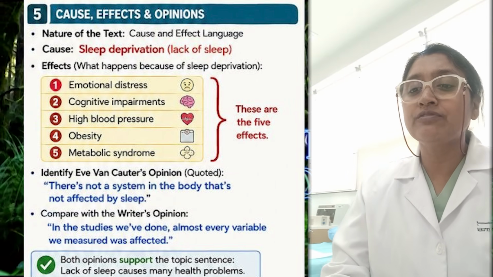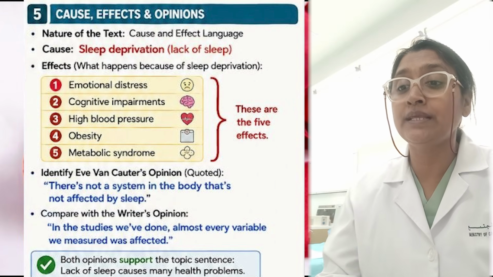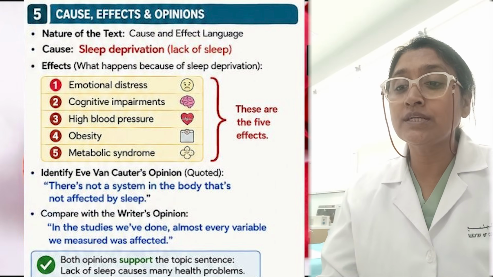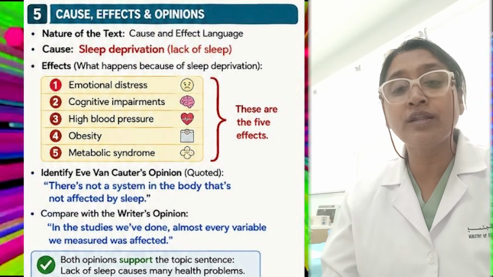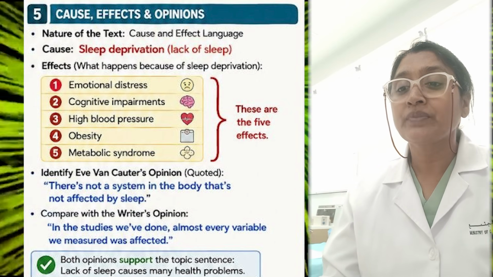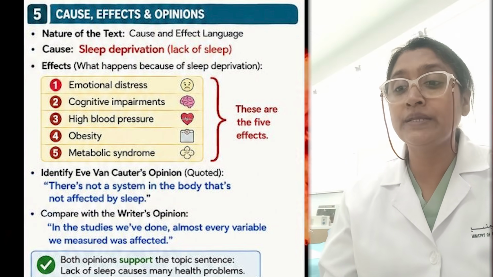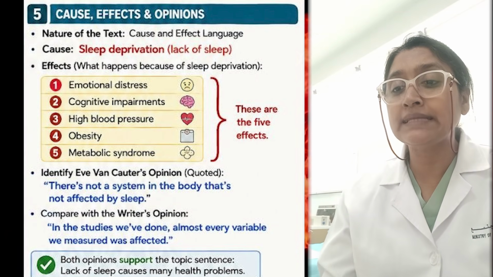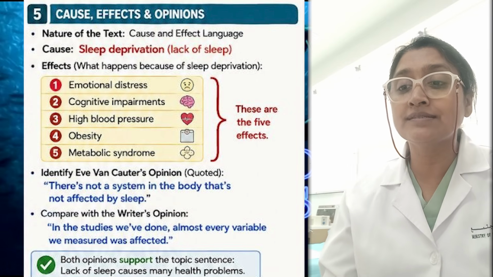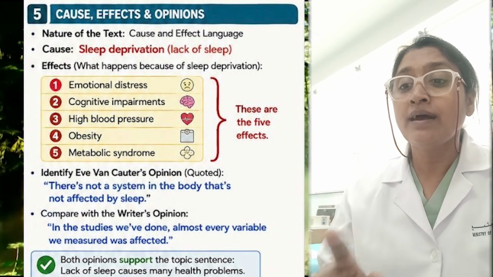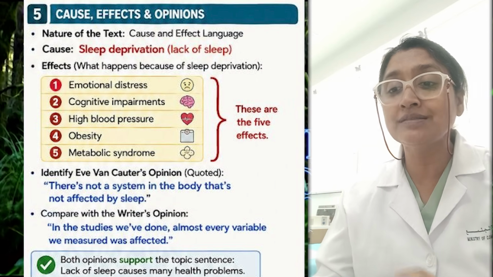Then in question 5 itself, Father is asking, identify Evan Cotta's opinion. So I just quoted, there is not a system in the body that's not affected by sleep. Then Father asked us to compare with the writer's opinion. So here the writer says, in the studies we have done. From this we can understand this is the writer's opinion, and the previous one is Evan Cotta's opinion, which is different.